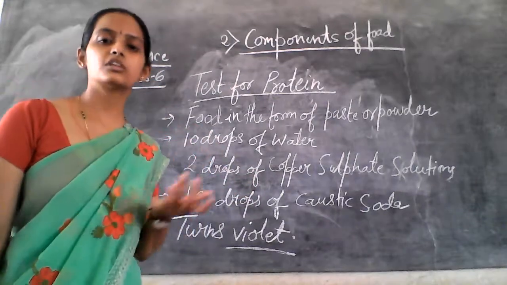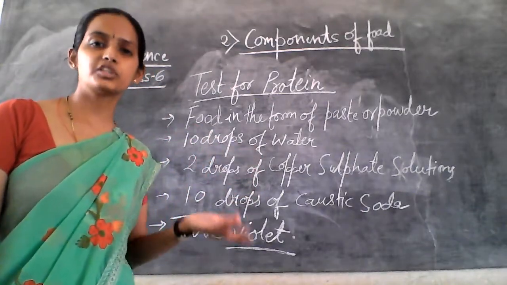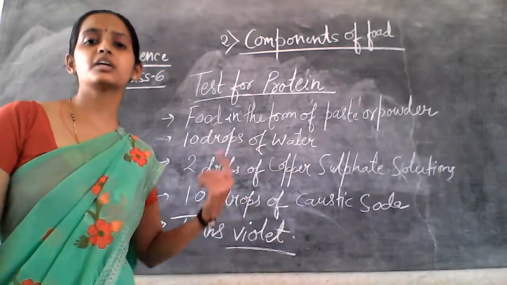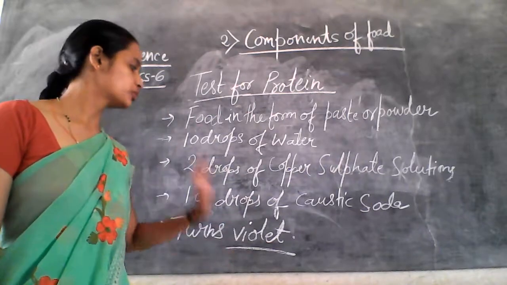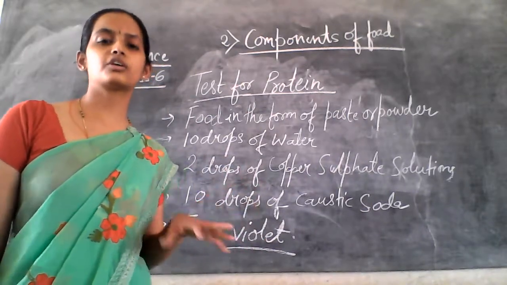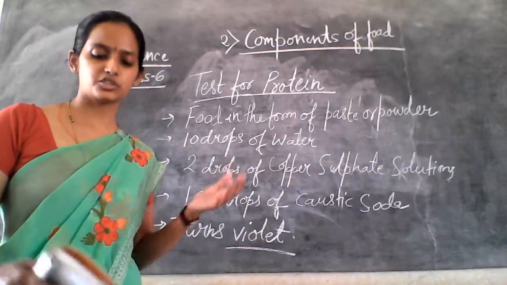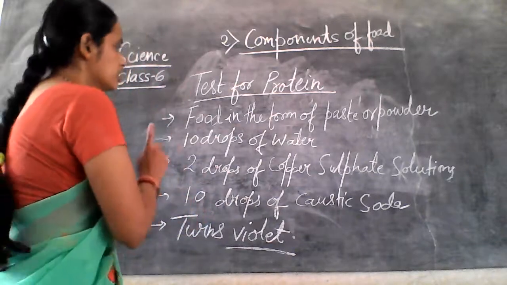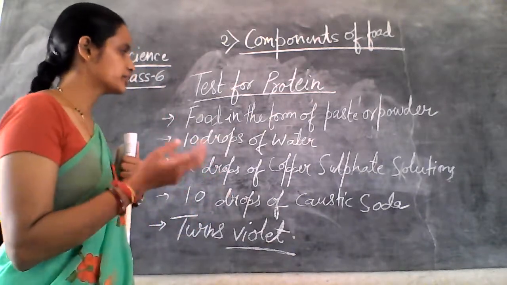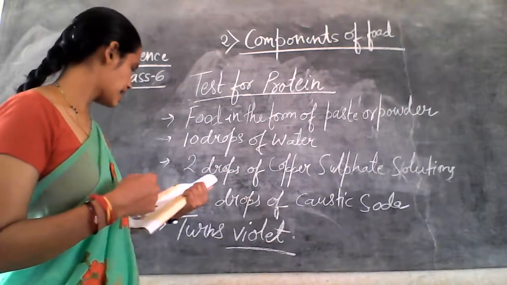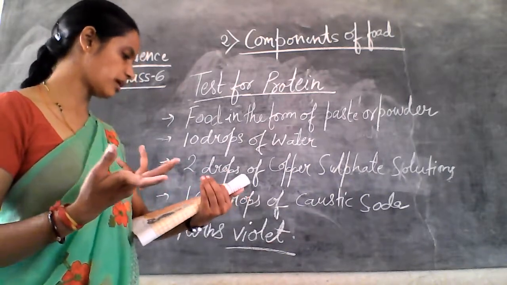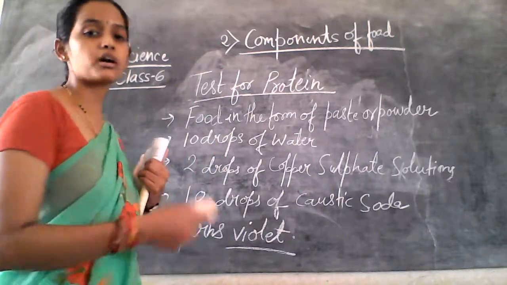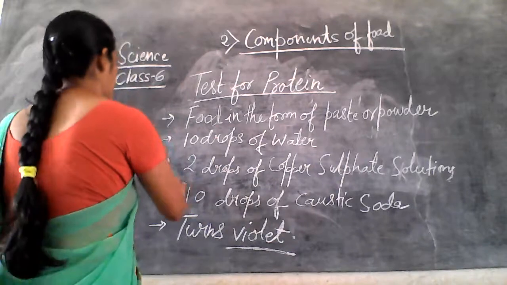As in the starch test, it was converting into which color? Blue or black. Here it is turning violet. So the violet color indicates the presence of protein in the food. That is 10 drops of water, 2 drops of copper sulfate and 10 drops of caustic soda, and it turns violet. So this is the testing part of the protein.